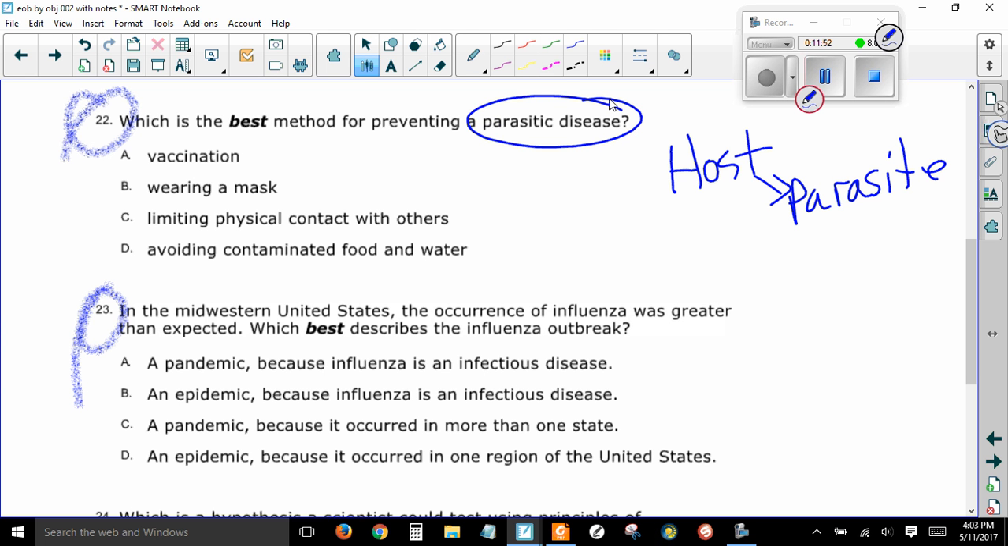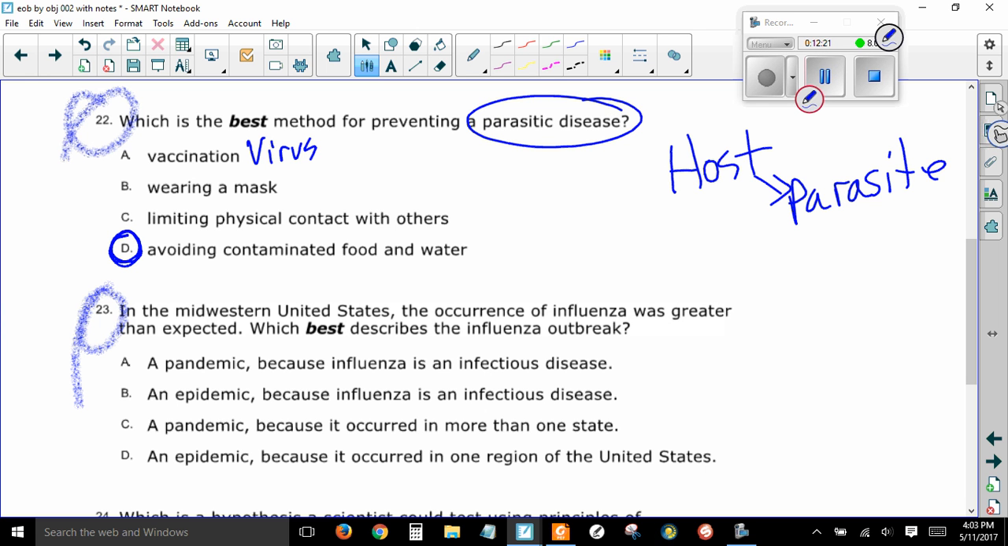So vaccination, maybe, but vaccinations are mainly for a virus. Wearing a mask, maybe. Most parasites are not airborne, though. Limiting physical contact with others. Again, most parasites don't spread from touch, so I don't know about that one. Avoiding contaminated food and water.